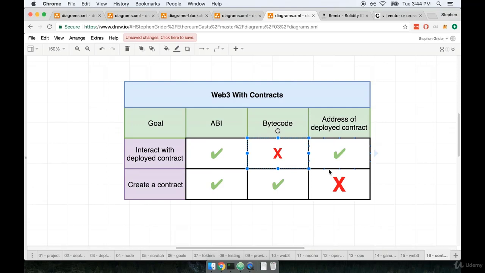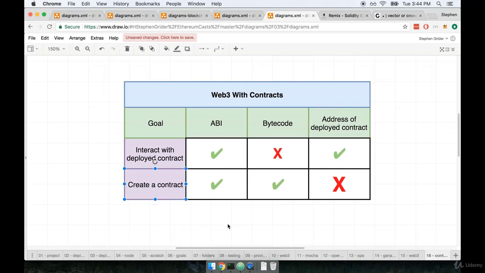And then finally, we need to know where that contract has been deployed to. So we need to know the address. Remember, any contract can be deployed an unlimited number of times. So whenever we want to talk to a specific contract, we have to provide the address that contract has been deployed to.